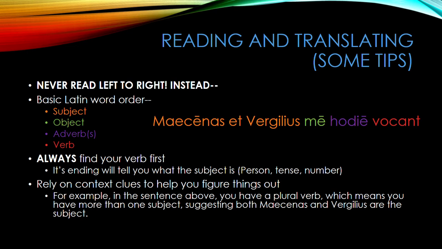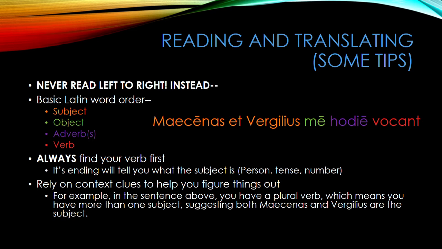Due to its typical word order, the first thing you should do when sitting down to translate a Latin sentence is find the verb. The ending of the verb will tell you what the subject is, its person, tense, and number. Finally, because Latin word order is sometimes messy, you really need to rely on context clues to help you figure out the sense of the sentence.